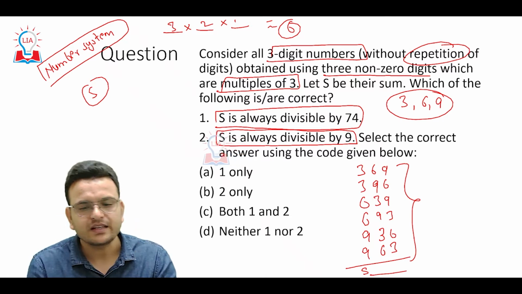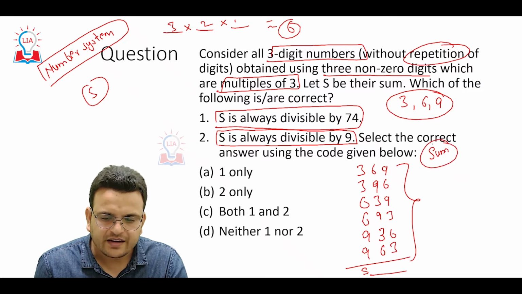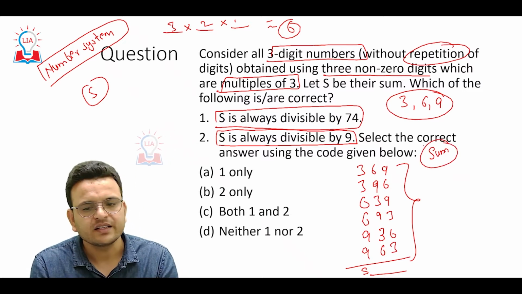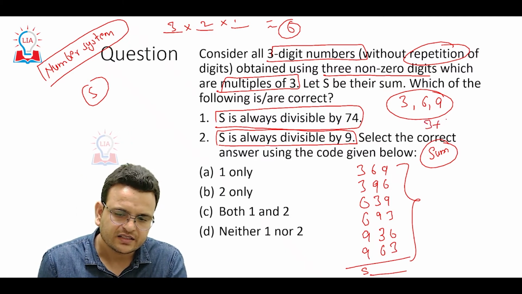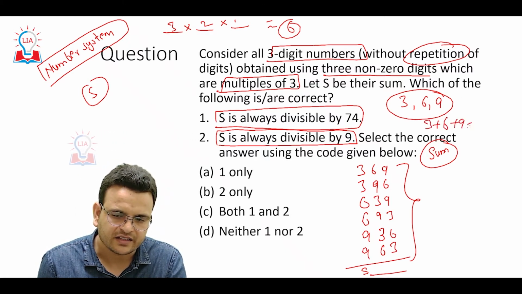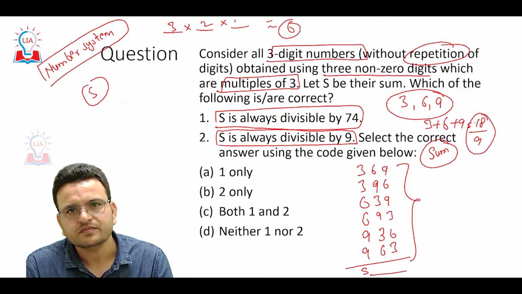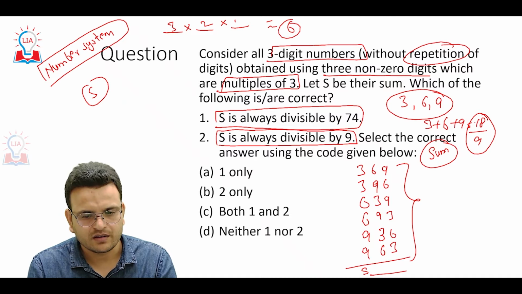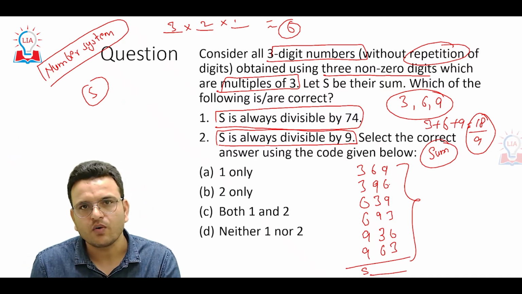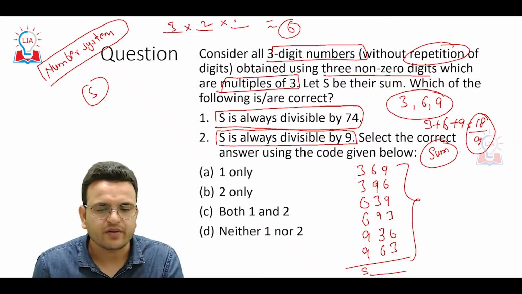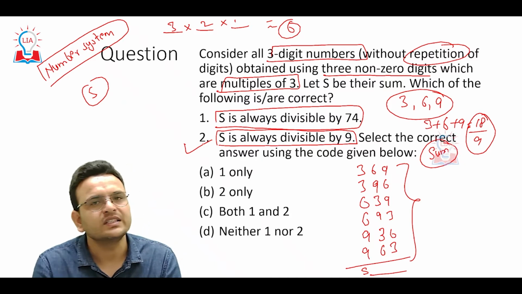Divisibility rule of 9 clearly says that if the sum of the digits of any number is divisible by 9, then the number will also be divisible by 9. What is the sum here? 6, 3, 6, 9. It is 18. 18 is divisible by 9. Definitely, the sum of all the numbers is also going to be divisible by 9. So hope you are able to understand. So definitely we can say that S is always divisible by 9.